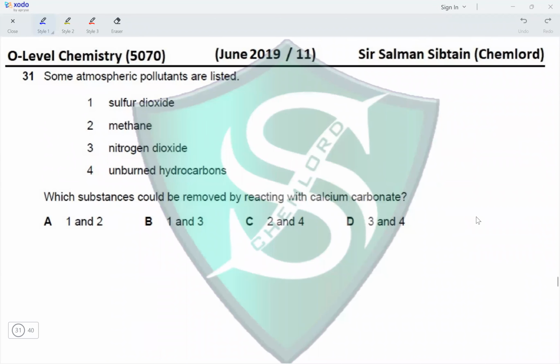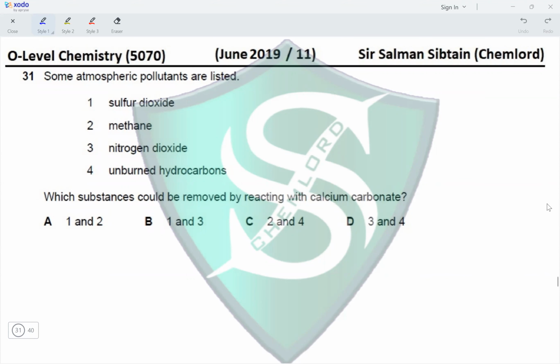Hi guys, this is O-level chemistry, paper 11, June 2019, question 31. Some atmospheric pollutants are listed: sulfur dioxide, methane, nitrogen dioxide, and unburnt hydrocarbons. Which substance could be removed by reacting with calcium carbonate? So acidic substances. So sulfur dioxide is an acidic gas.